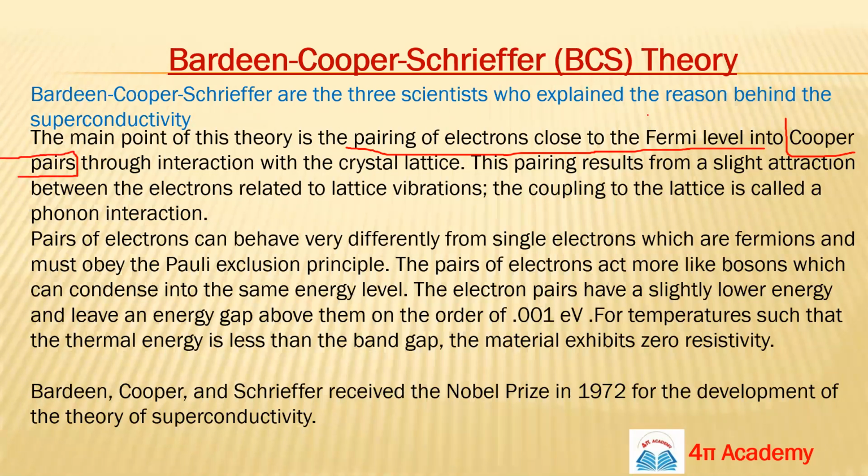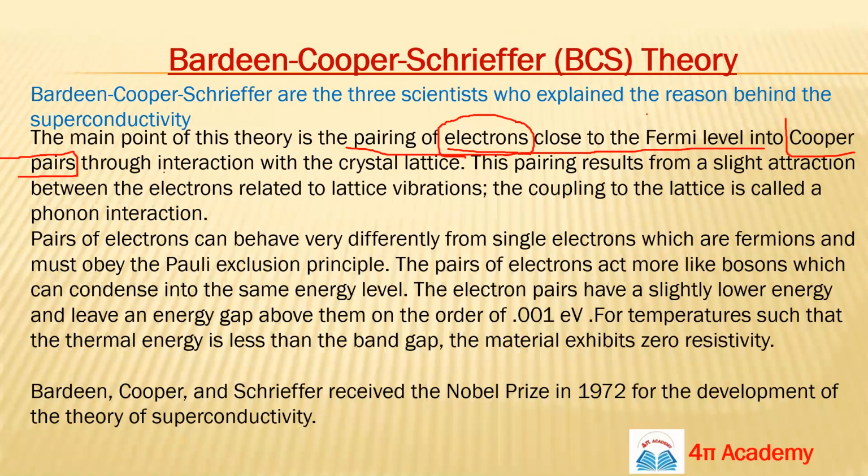The pair is formed by two electrons. And why are these two electrons pairing? Because electrons have the same charge, so they should repel each other, but they form a pair, and this pair is known as a Cooper pair.